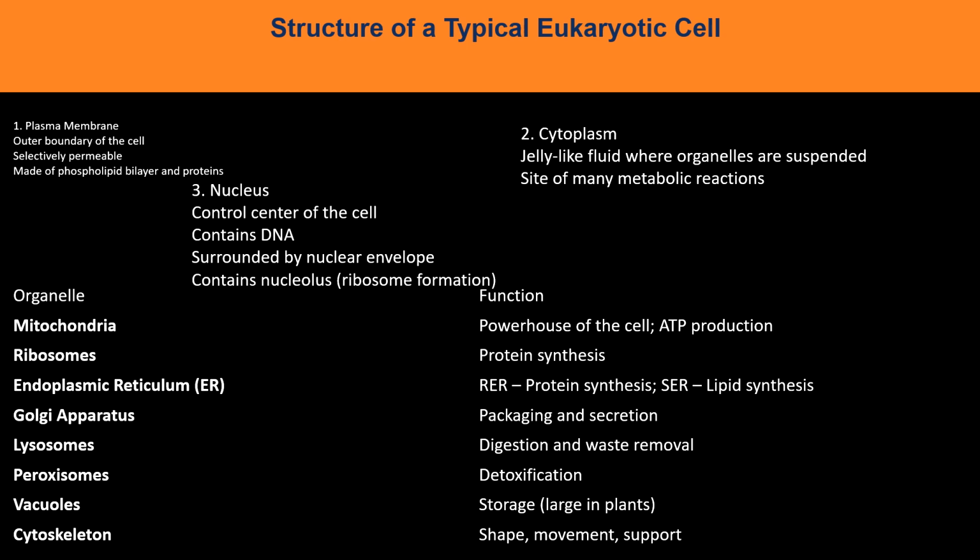Golgi apparatus, it helps in packaging and secretion purposes. Peroxisomes help in detoxification, lysosomes for digestion and waste removal, and the vacuoles help in storage, while the cytoskeleton gives sturdiness and support and shape and movement to the cell.